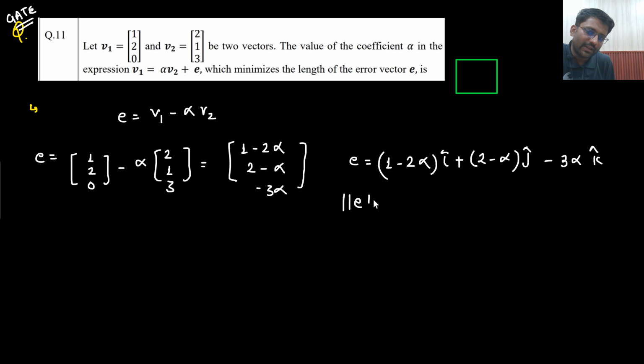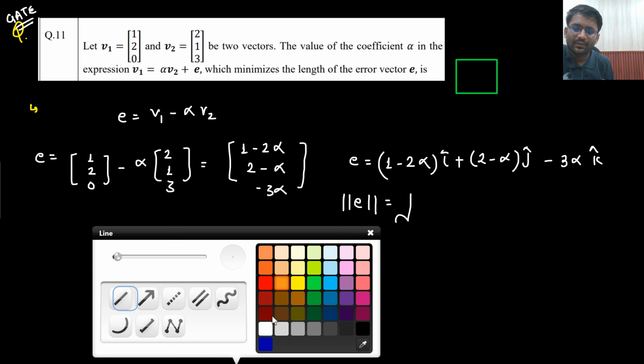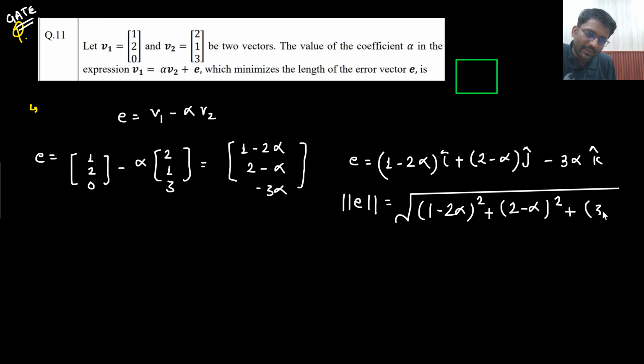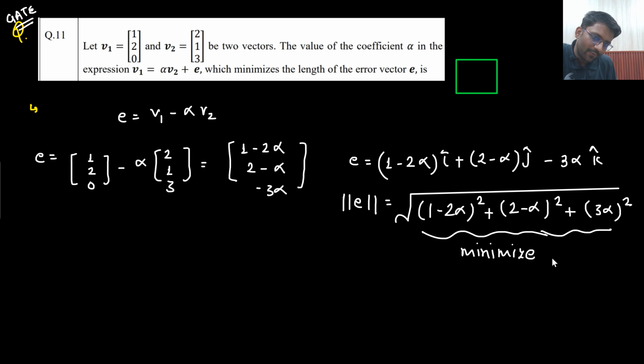The length of this vector will be under root of 1 minus 2 alpha whole square, plus 2 minus alpha whole square, plus 3 alpha whole square. Say yes or no. You need to minimize this. For which value of alpha will this be minimized?